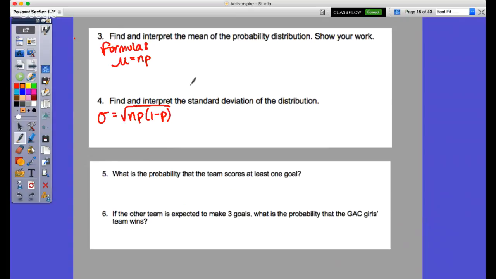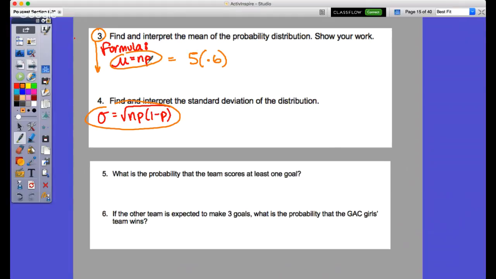All right, let's go to the next thing. This is the new part here, starting at 3 going downward. Find and interpret the mean of the probability distribution. Well, I'm giving you the formulas here, both for the mean and standard deviation. And again, this is of a binomial distribution. So the expected value would be n times p. So that would be 5 times 0.6.